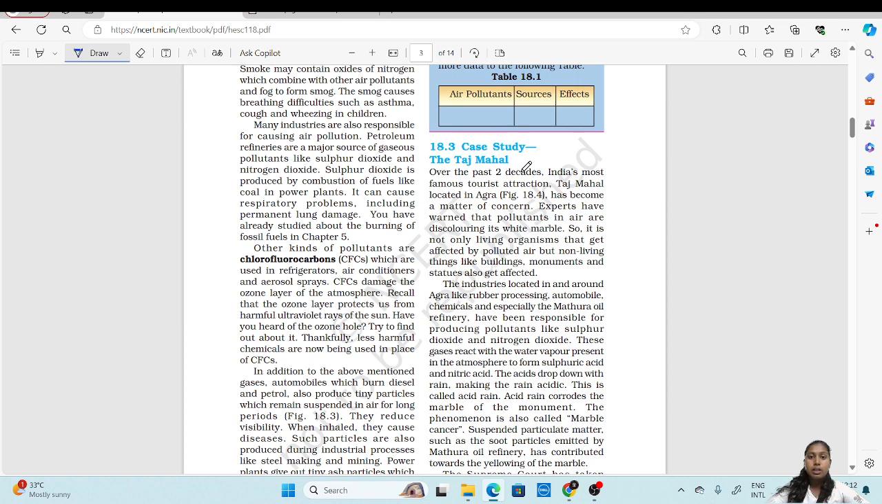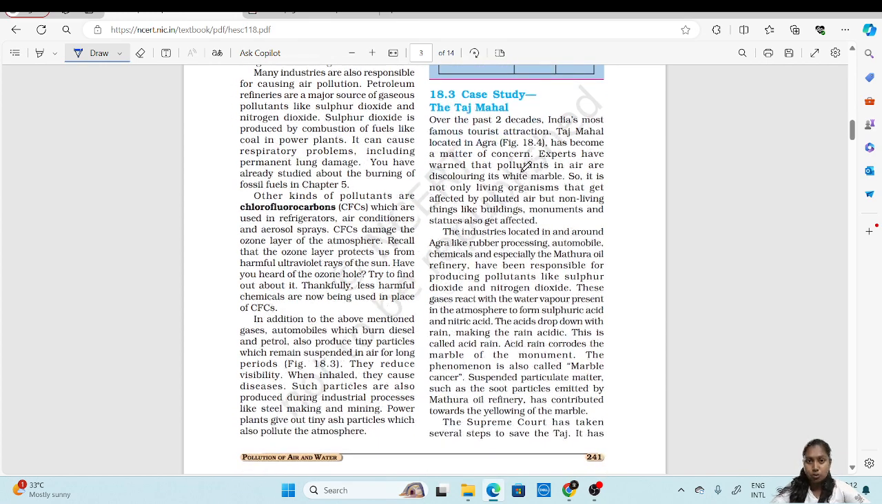One such example of how pollution affects a non-living thing is what we're going to see. For that, we have taken the example of the Taj Mahal, which is a famous monument over 2 decades and a big attraction for the tourists. Lots of tourists visit India to watch the Taj Mahal. This Taj Mahal is located in Agra, and it has become a matter of concern. Why has it become a matter of concern? Because experts have found out that air pollution affects the marbles of this Taj Mahal.